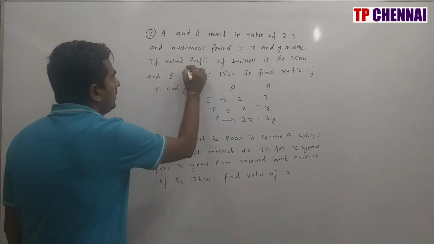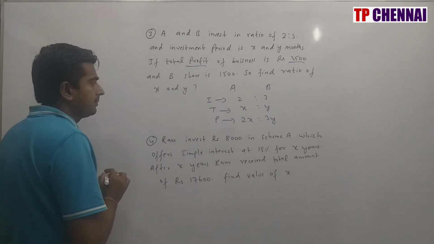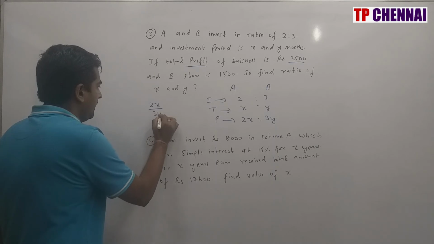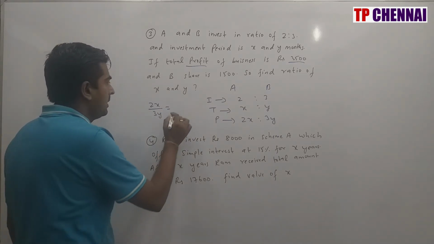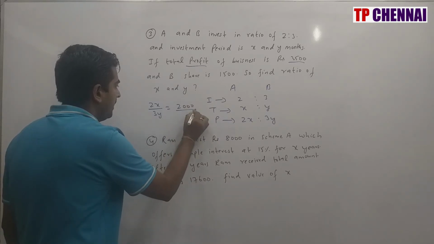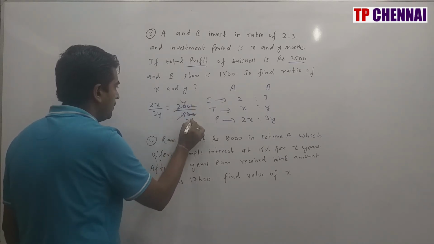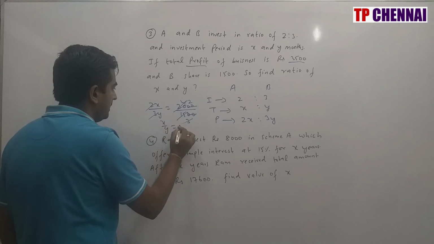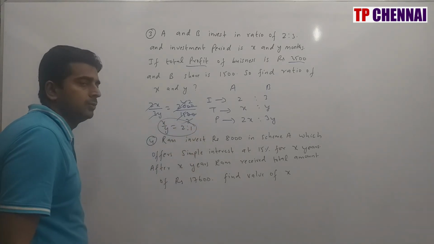Now they are saying that total profit is 3,500. In that B's share is 1,500. B's share is 1,500, total profit is 3,500, so A's part will be 2,000 and B's part will be 1,500. Cancelling the zeros, 2X by 3Y equals 4 by 3, so X by Y is nothing but 2:1. My answer is nothing but 2:1.